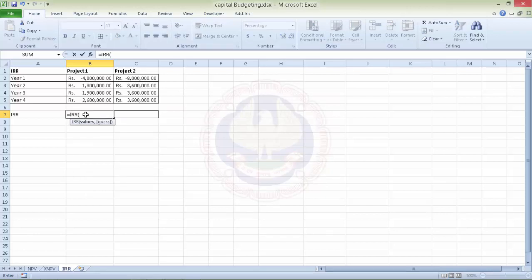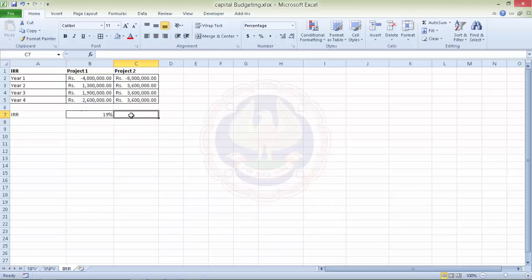Now we set up the sheet as shown here, and then we calculate the IRR. What we need is all these values, and the guess we can give as 0.1, and we get an internal rate of return of 19%.